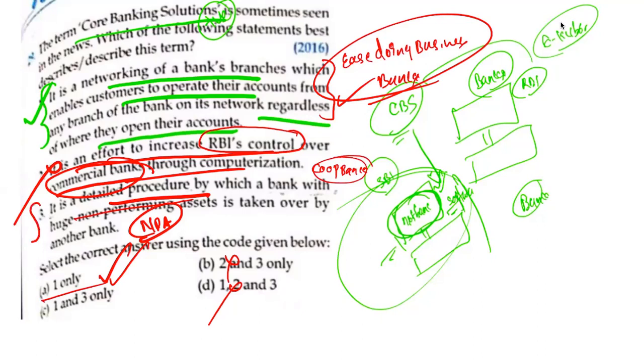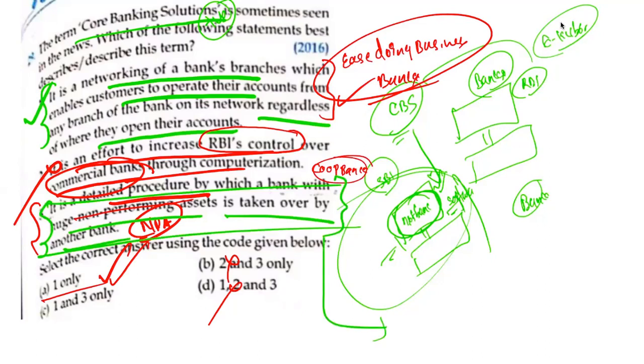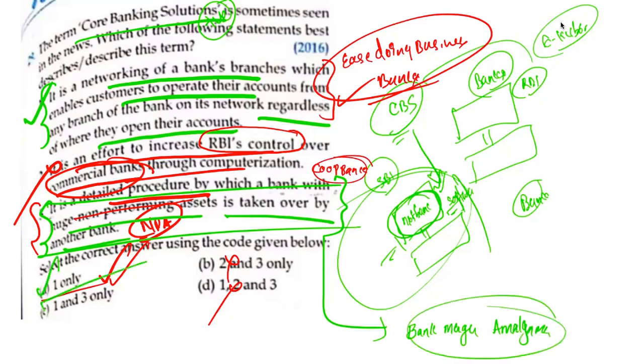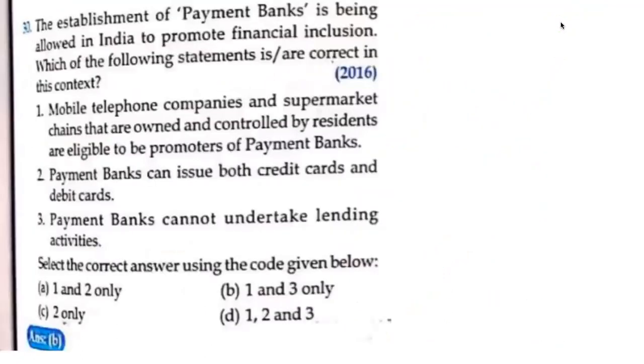What do you call this? A detailed procedure through which a bank with huge NPAs is taken over by another bank. Maybe this will be something like the so-called bank merger, bank amalgamation. You use these terms for this, but not that. So only one is correct in this context.